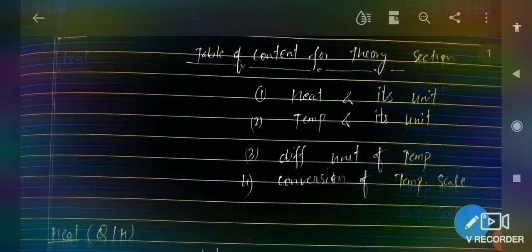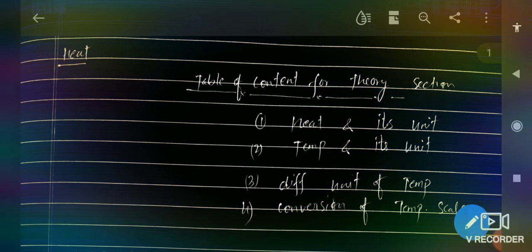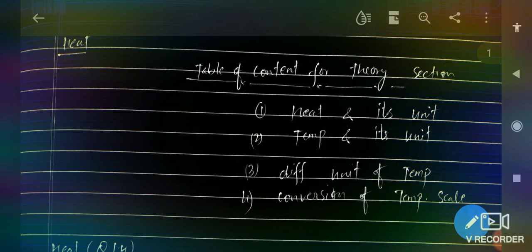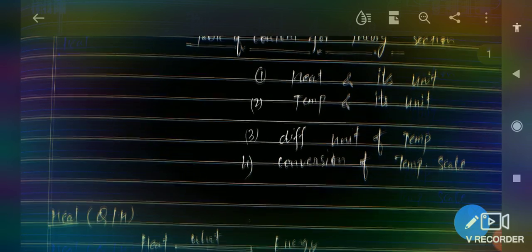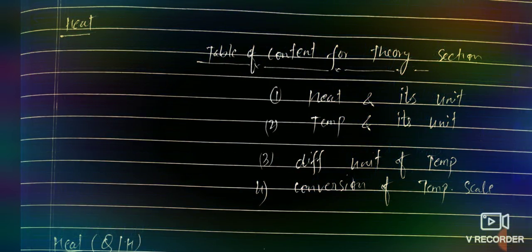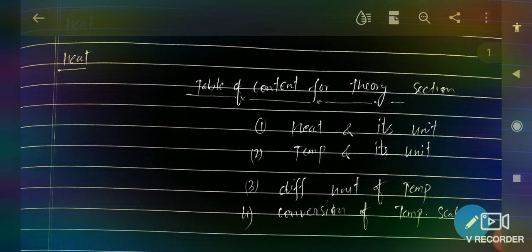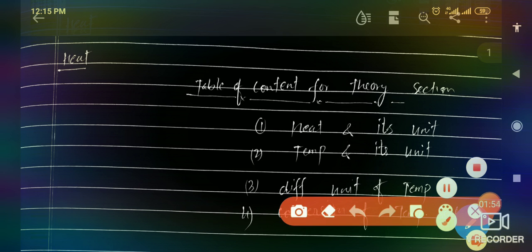I have prepared a table of contents for the theory section, that is, what we have to complete in this topic. Firstly, we will understand what is heat and its unit.